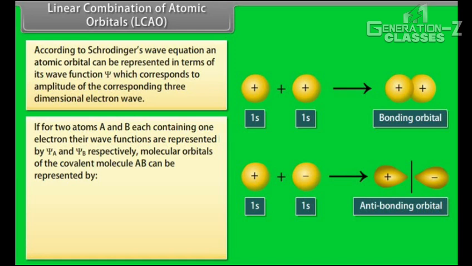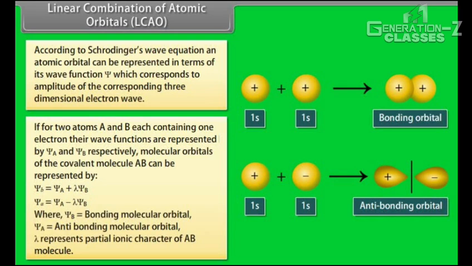Molecular orbitals of the covalent molecule AB can be represented by psi bonding equals psi A plus lambda psi B, and psi anti-bonding equals psi A minus lambda psi B, where psi bonding is the bonding molecular orbital and psi anti-bonding is the anti-bonding molecular orbital.